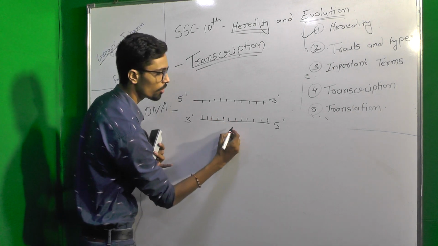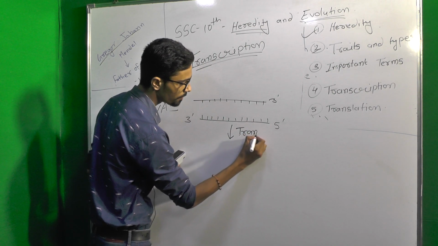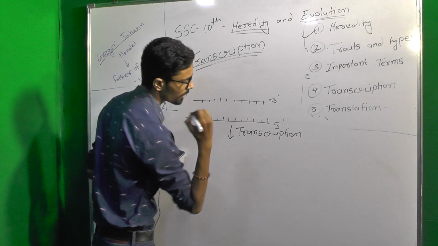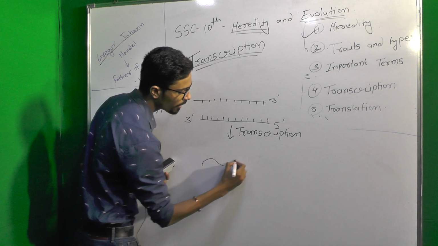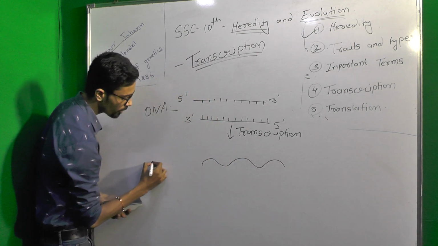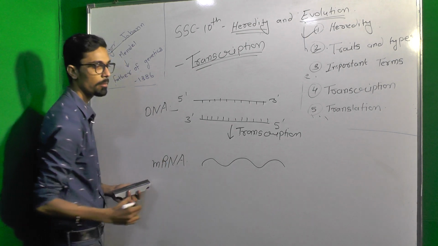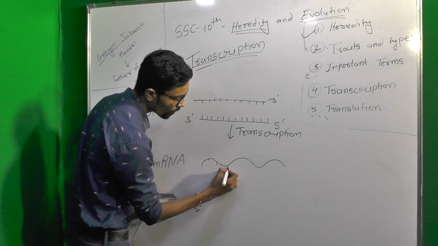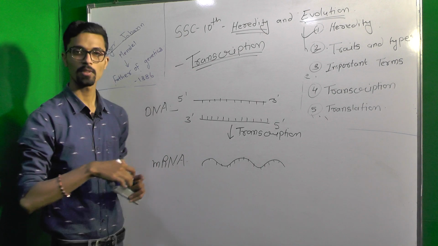So this DNA molecule goes through the transcription process, and it forms a single stranded RNA that is called mRNA molecule, a messenger RNA molecule. It has nucleotides carrying the information, right?